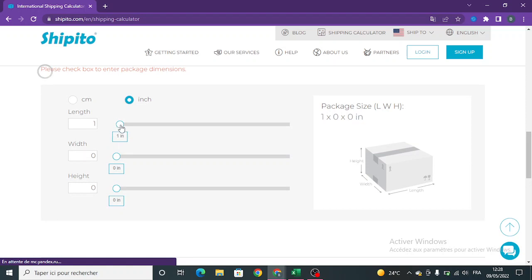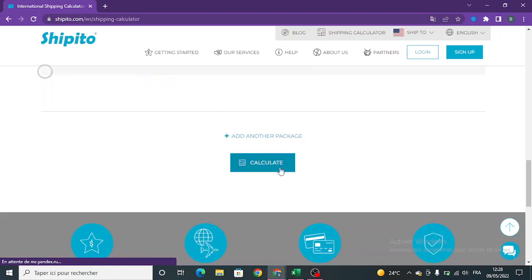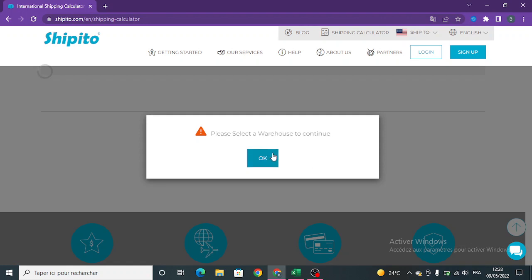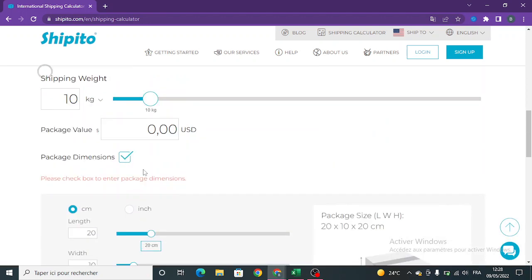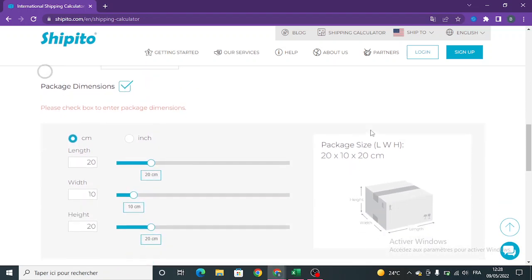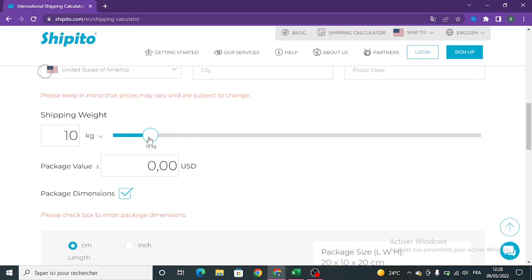Here we choose a box, with dimensions in centimeters, 10 cm, and the height is also set. Calculate the warehouse to continue with the boxes. Anyway, as you might see here, if you exceed 10 kilograms, of course, you will be charged fees.